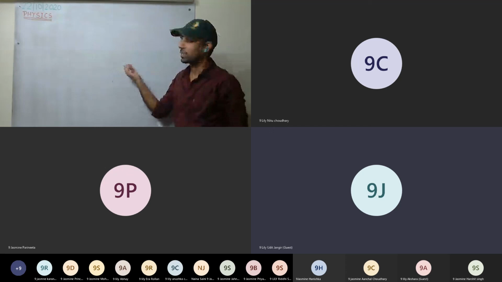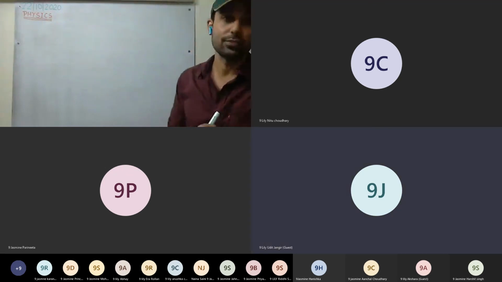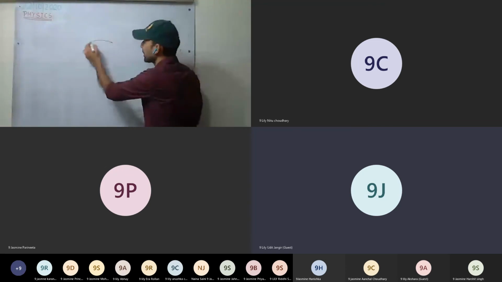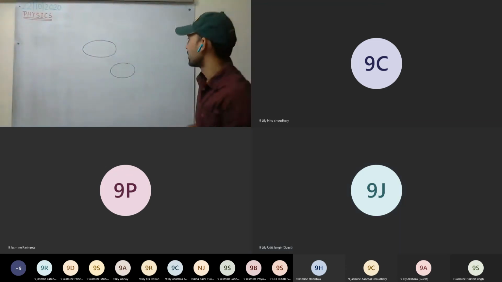In 9th or 10th or 11th you will study different bodies like a disc or ring, and there are formulas for their inertia to calculate.